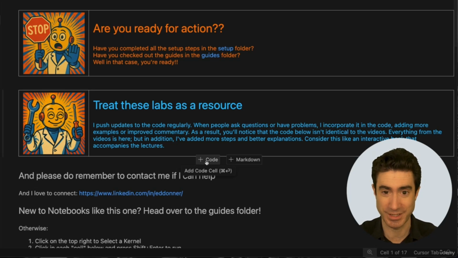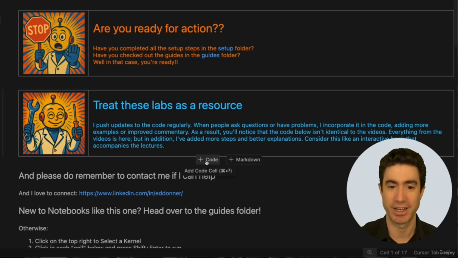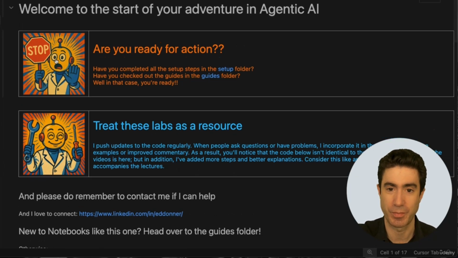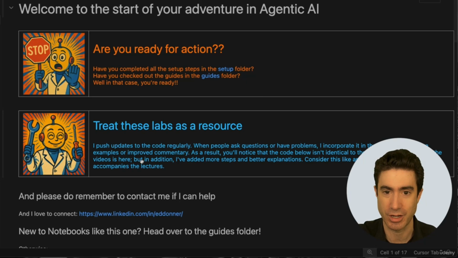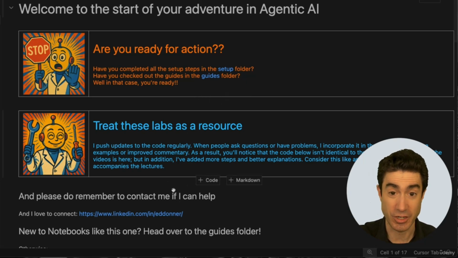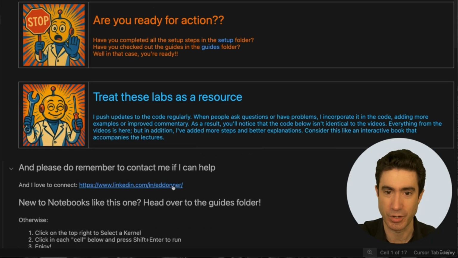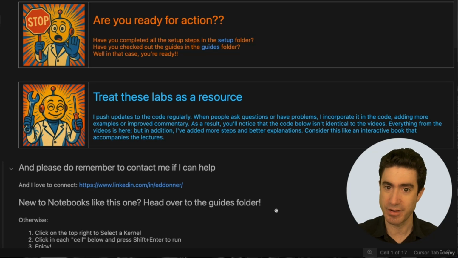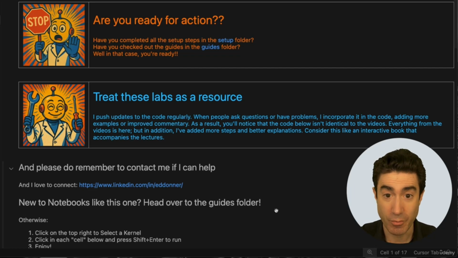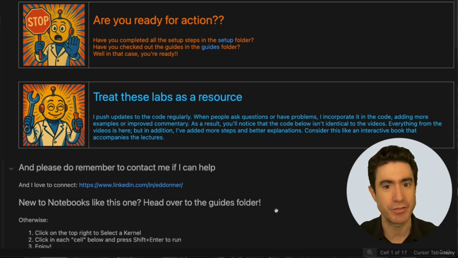Okay, a couple more things to say on this. I'm using here things called notebooks, which are a particular type of Python code that's organized in this way into cells. And there's a guide on how to use notebooks like this if you're not familiar with them. And I know that a lot of people from an engineering background initially get a bit frustrated like this because they'd rather work with just Python code. We will work with Python code as well. We're going to use both.